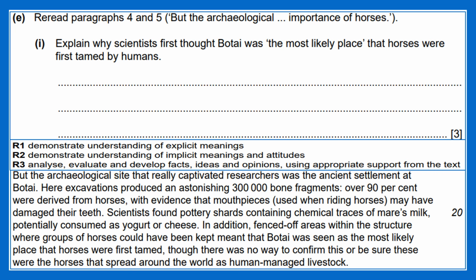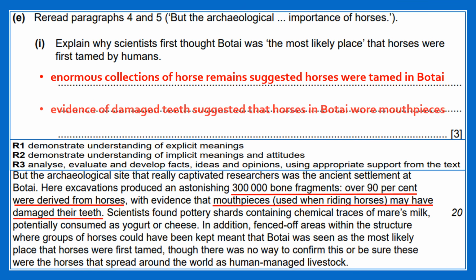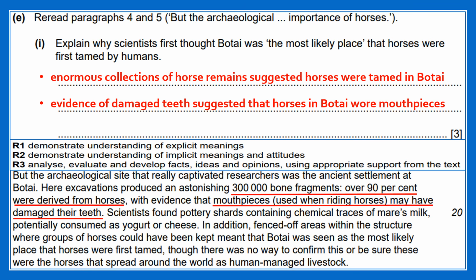The first detail in paragraph 4 states that there were 3 lakh bone fragments, over 90% of which were derived from horses. From this, we can infer and analyze the first reason: enormous collections of horse remains suggested horses were tamed in Botai. The second detail in paragraph 4 also provides evidence that mouthpieces used when riding horses may have damaged their teeth. From this, we can infer and analyze the second reason: evidence of damaged teeth suggested that horses in Botai wore mouthpieces.